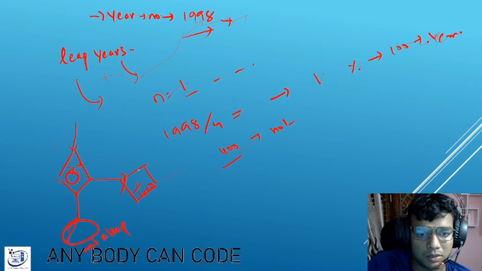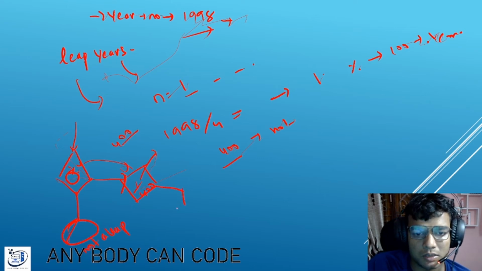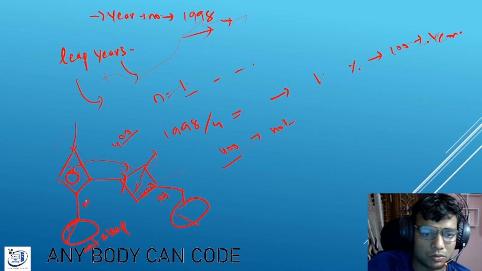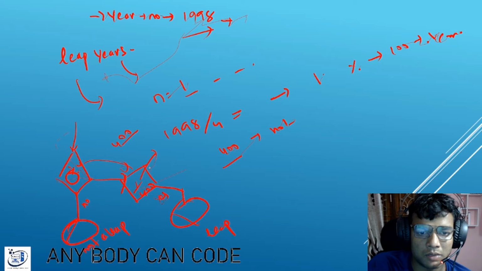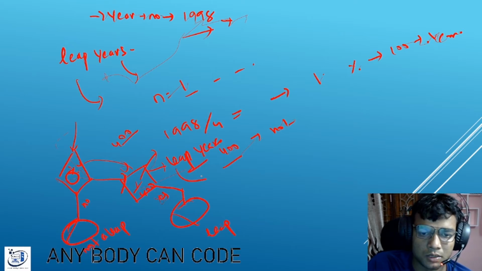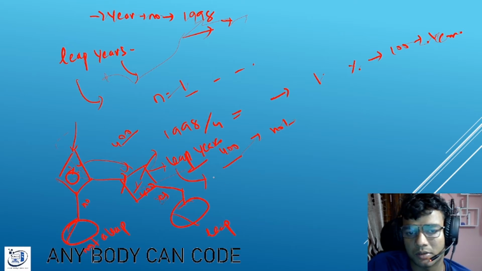If it is divisible by 100, we check whether it is divisible by 400. If it is not divisible by 400, it is not a leap year. If it is not divisible by 100 and divisible by 4, it is a leap year. So this is the leap year scenario.